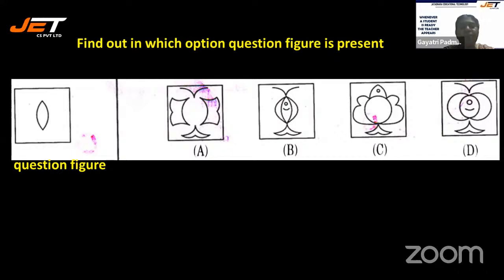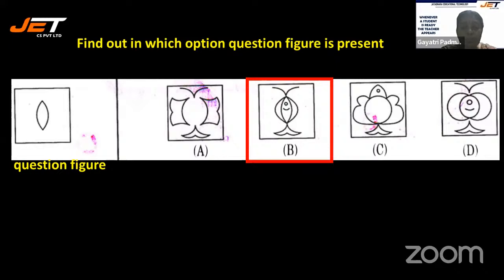It's very much visible, your question in the answer figure, right? So less than 30 seconds can be taken, not more than that. Let's see how many of you are able to give the correct answer. Option A, option B, option C, and option D. Let's see.